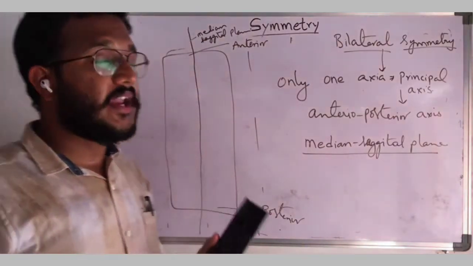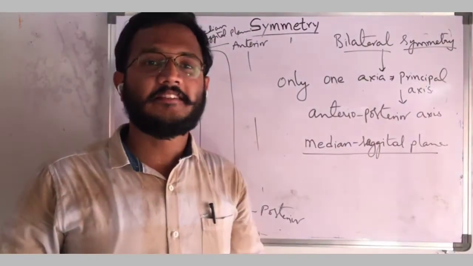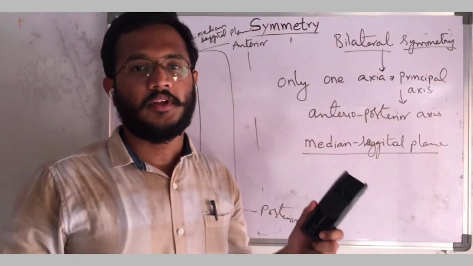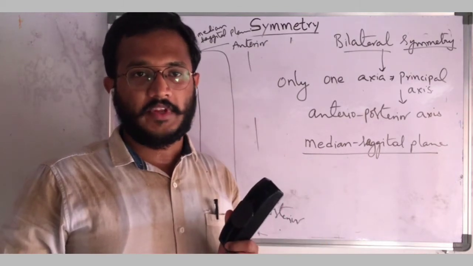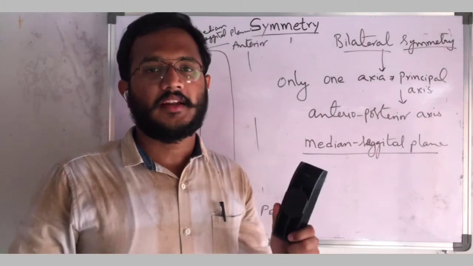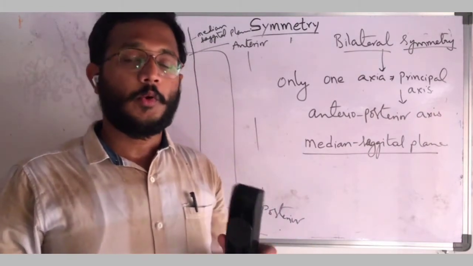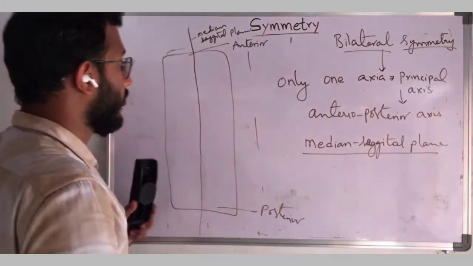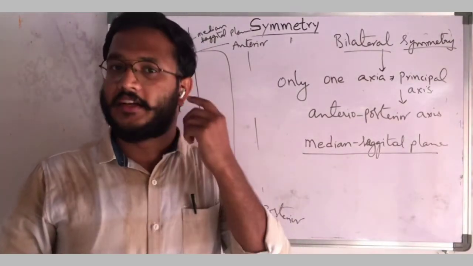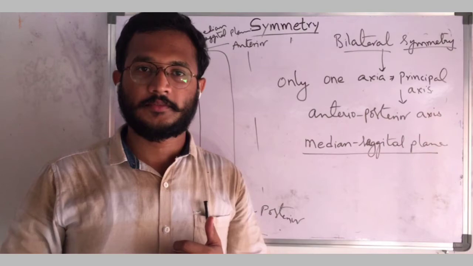So in bilateral symmetry, what is the significance of that? This symmetry is present in highly developed organisms, for example, human beings, which exhibit bilateral symmetry. We have paired organs like eyes, ears, hands, legs.